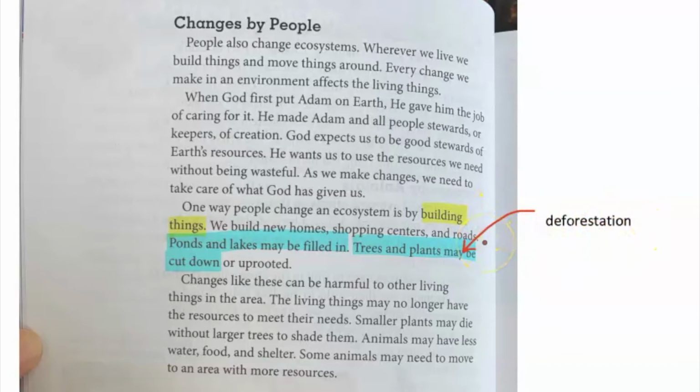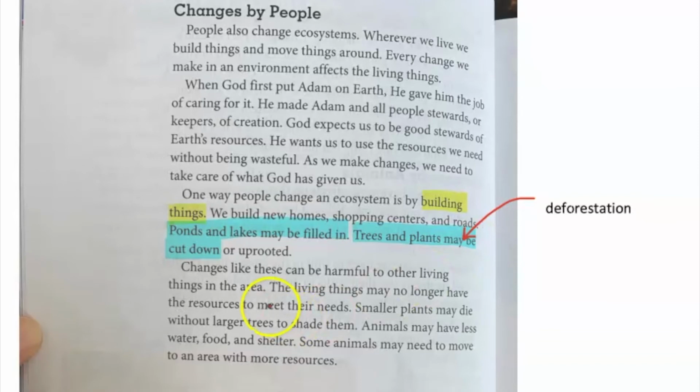Once again, they're losing their homes, but not only their homes, but also their food. Because if there's no tree, then that means there's no leaf. And if there's no leaf, then there's no food for the animals. And another thing is, smaller plants may die because no large tree means no shade. And also they have less food, water, and shelter. So if they lose their home, what will they do? They have to move to another place.